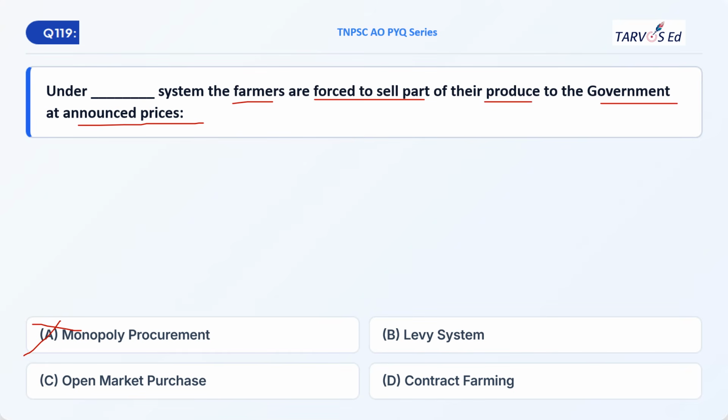It is something related to a public exchange, so this will not be the answer. Option D, contract farming, is the farming operation where a pre-signed contract is there and the marketing is done based on the pre-signed and pre-accepted contract. So this is not the option, and the correct option will be option B, levy system.